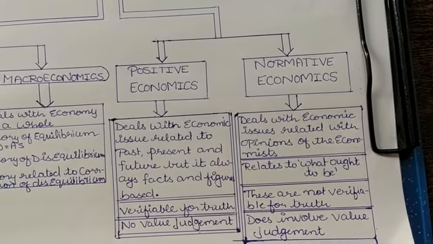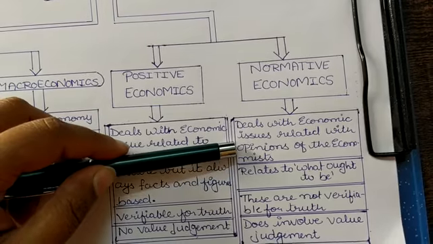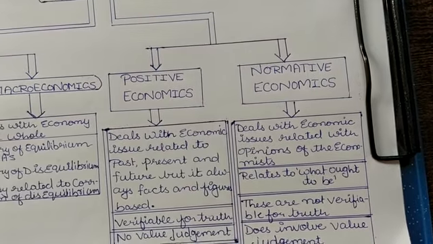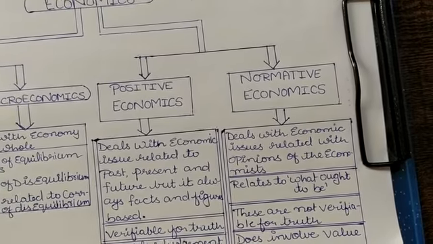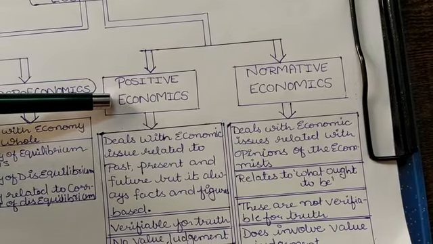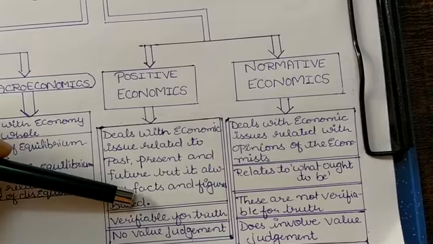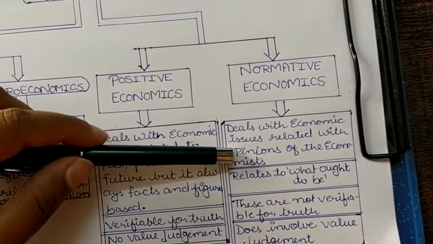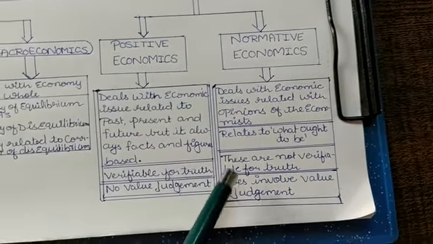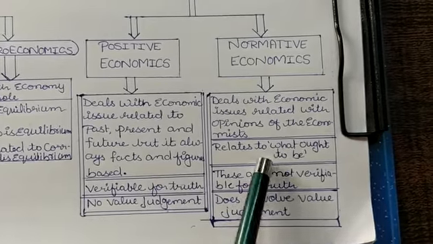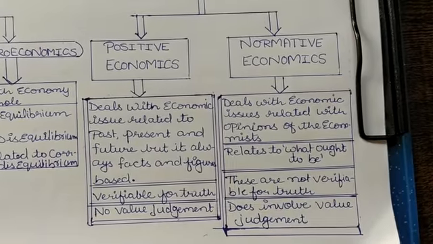And being human, you also have a different opinion on a particular point and I have a different opinion on a particular point. So in all, we can say that positive economics deals with issues related to past, present and future based on facts and figures, while normative economics deals with only opinions. It deals with what ought to be, what we are supposed to assume.